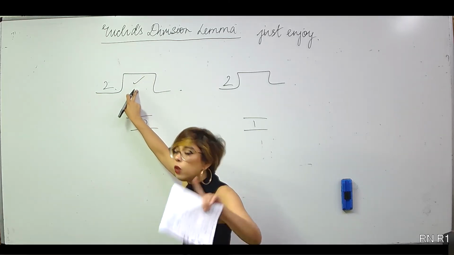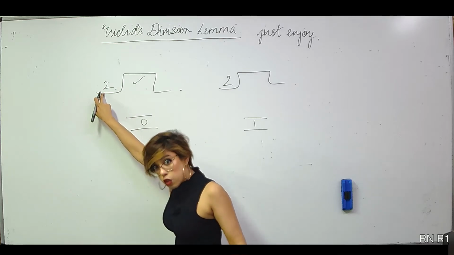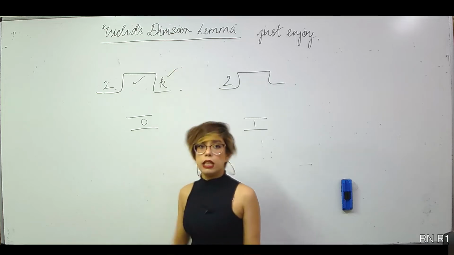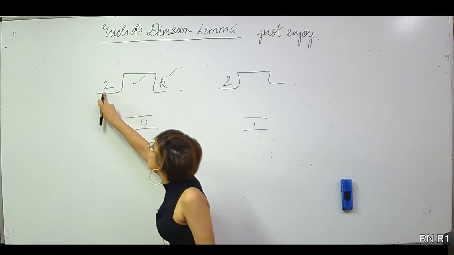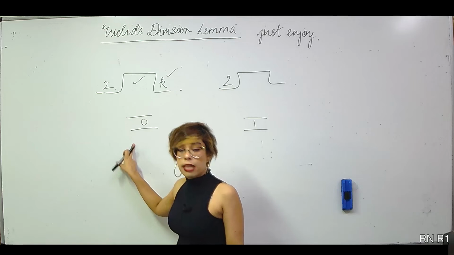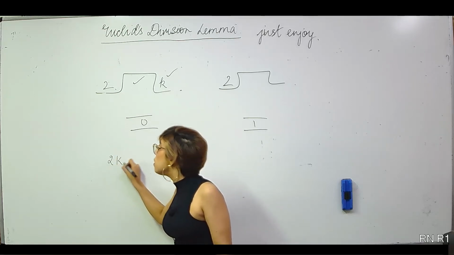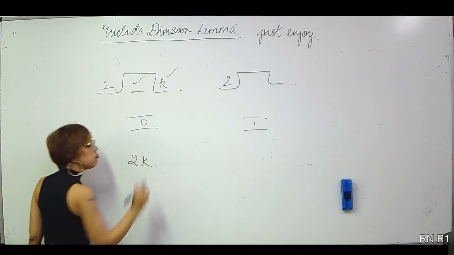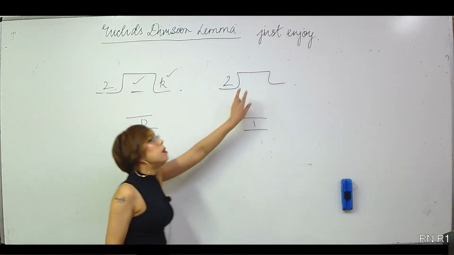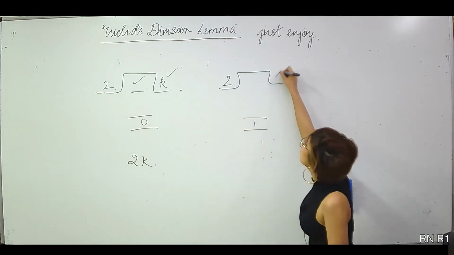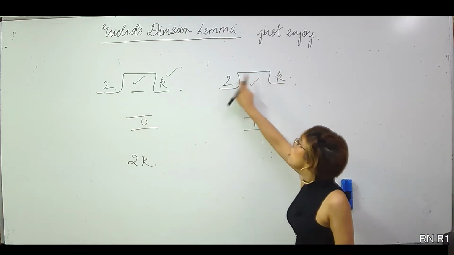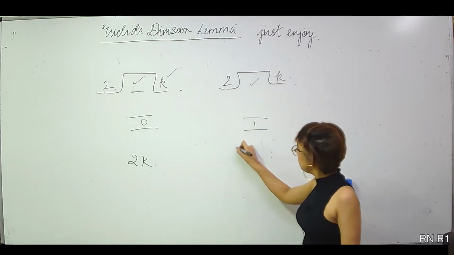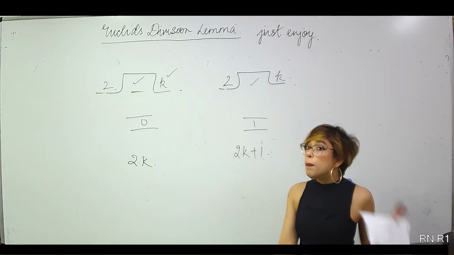Now, if I divide any number, basically the number I put in this is called the dividend. I know that dividend is equal to divisor, which is 2, times quotient. Now wait a second, we have not written the quotient. So let me take my quotient to be k. It can be anything. So my dividend is equal to divisor into quotient plus remainder. That means my number is 2k plus 0, or I can just say my number is of the form 2k. Okay. Now this number is a dividend. Again, I can take my quotient to be k. Now this dividend is actually 2 into k plus 1: divisor into quotient plus remainder. So my number in this case was 2k plus 1.